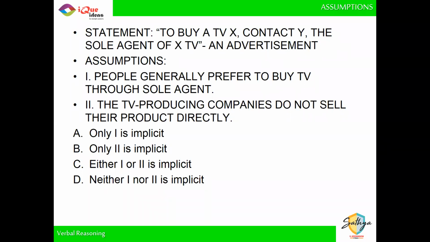Because advertisement में आप वही चीज कहोगे जो आप assume करोगे कि people prefer करते हैं. If you think that people want सस्तू सारू ने टिकाऊ सामान, then you will advertise that my product is सस्तू सारू ने टिकाऊ. If you think people want only expensive goods, then you will say my good is very expensive. So here when you are saying that your item can be purchased through a sole agent, you are assuming that people prefer to buy it through a sole agent. So first assumption, yes.